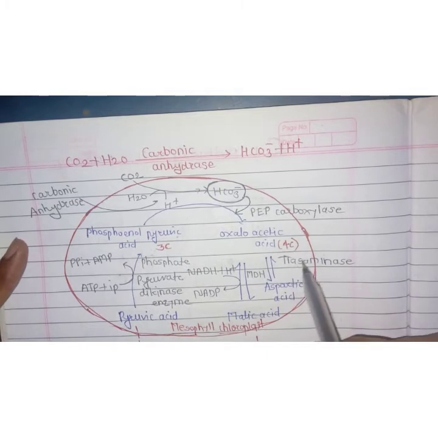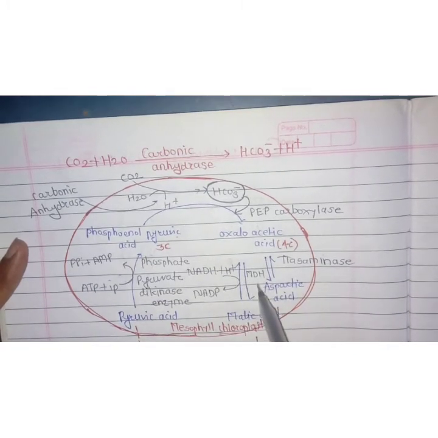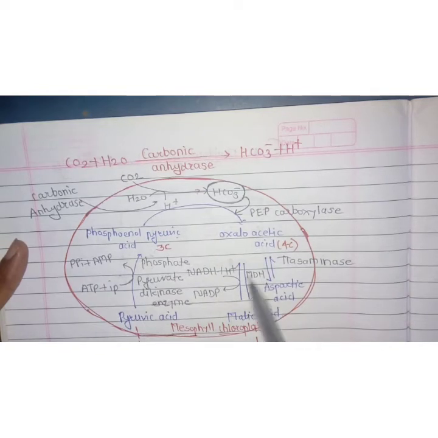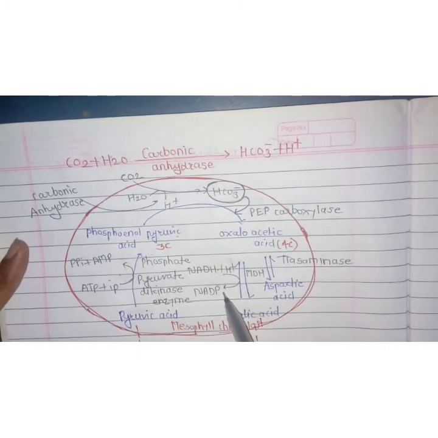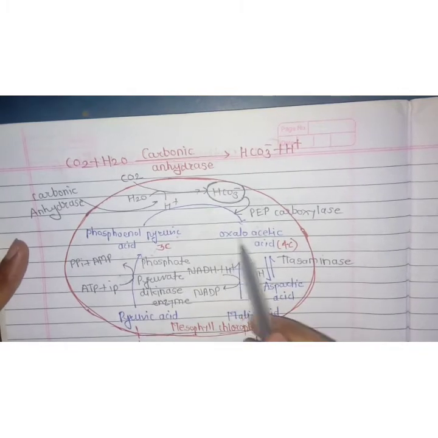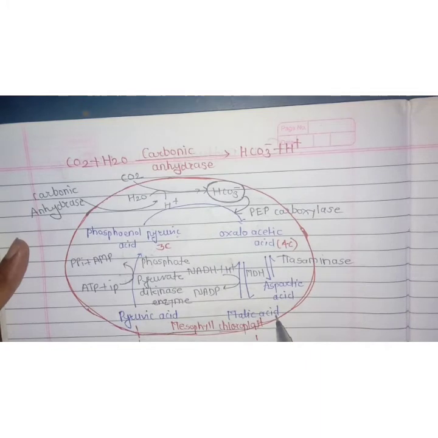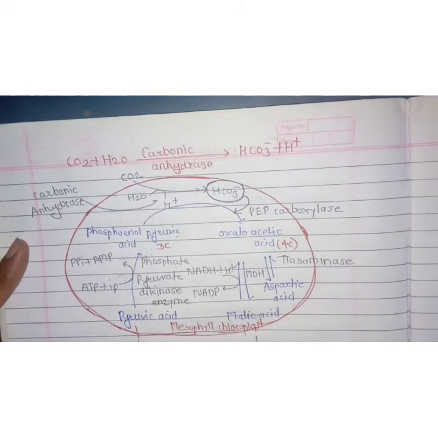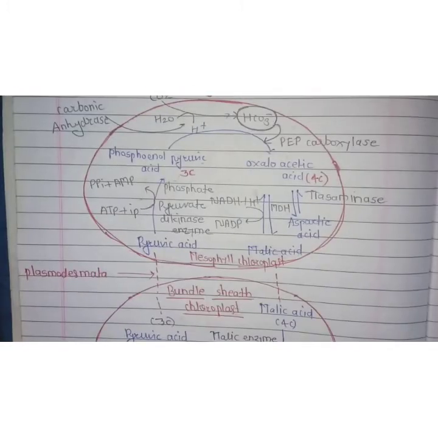If the enzyme transaminase is present, oxaloacetic acid forms aspartic acid. On the other hand, if the enzyme malic dehydrogenase is present along with the energy carrier molecule NADPH plus H plus, which forms NADP, then the oxaloacetic acid produces malic acid. Once malic acid forms inside the mesophyll cells, it enters the bundle sheath cells.